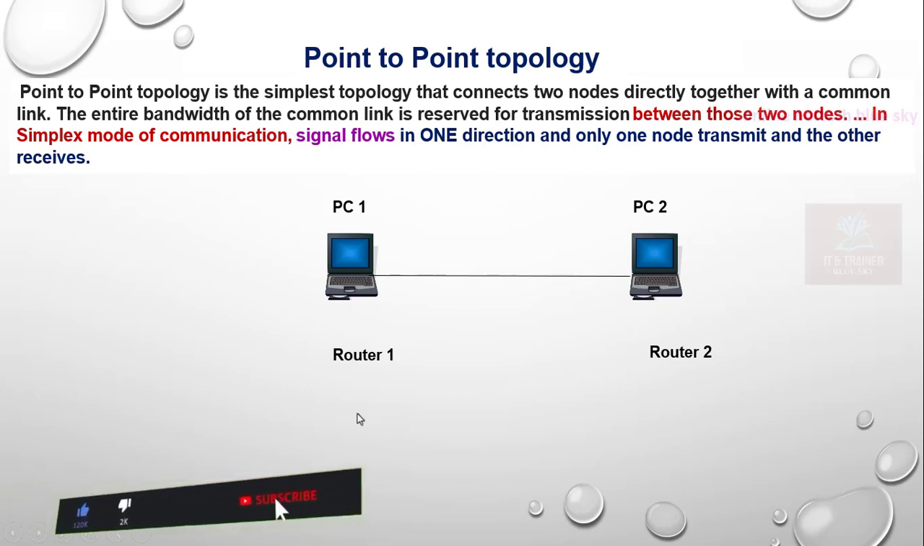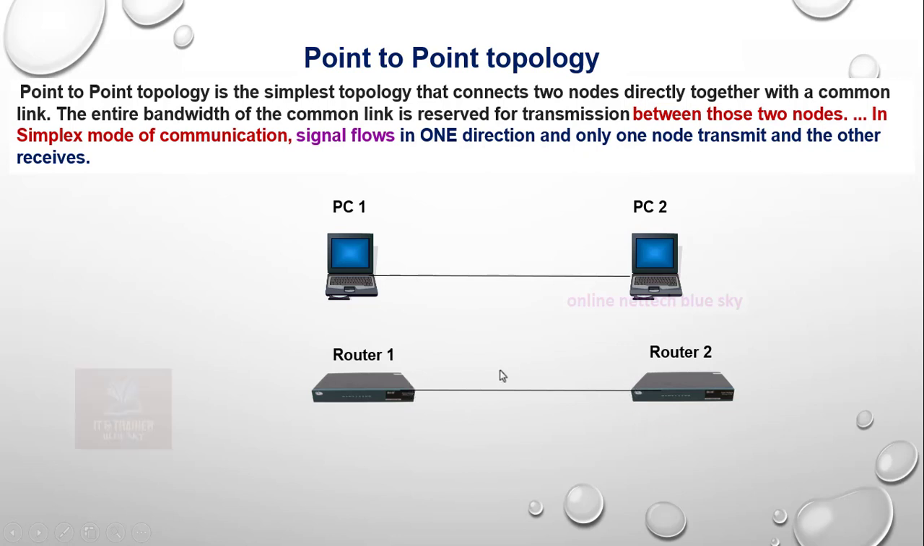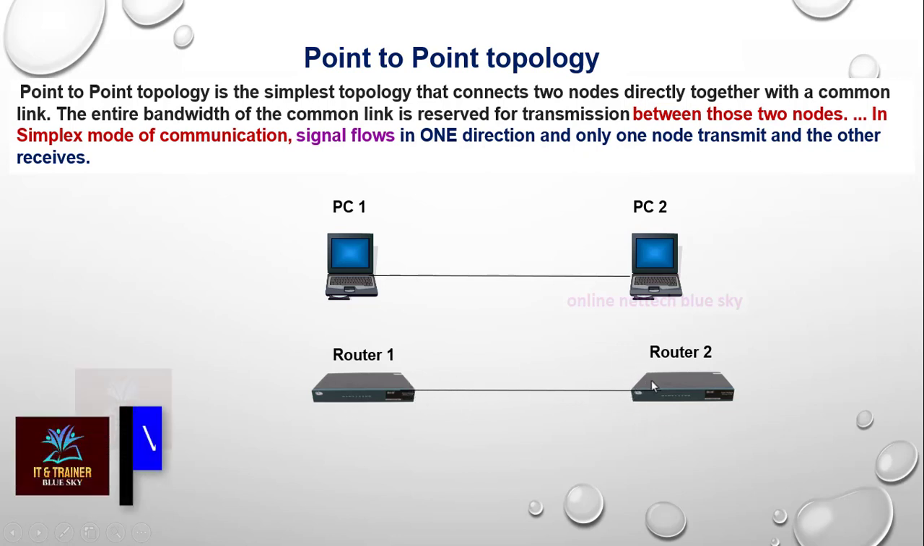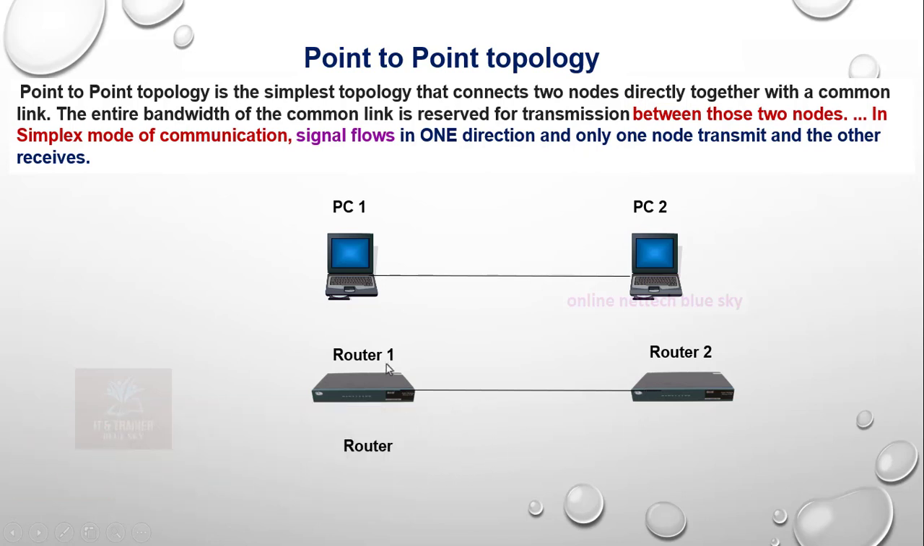The second example is a router. What is a router? I will discuss it in the network series, but I'm just showing point to point topology. One router here and a second router here. Point to point topology works in this system: one cable to the second cable, the first node and the second node, communication between two devices. That is point to point topology. Router 1 communicates with router 2.